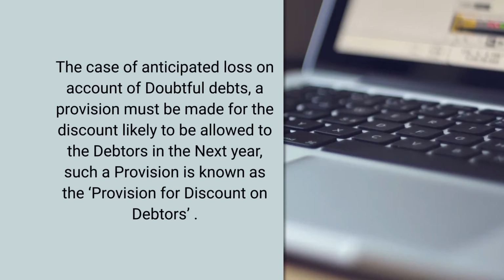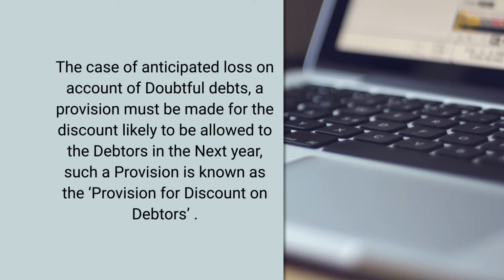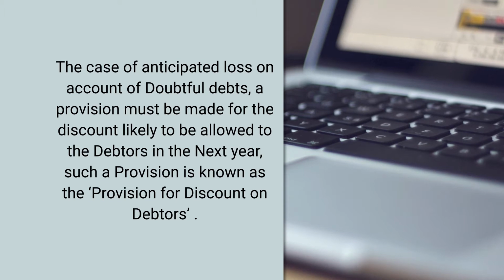So, this cash discount is an expense for the business, and being an expense for the business, it has to be debited to the profit and loss account. So, as in case of anticipated loss on account of doubtful debts, a provision must be made for the discount likely to be allowed to the debtors in the next year.